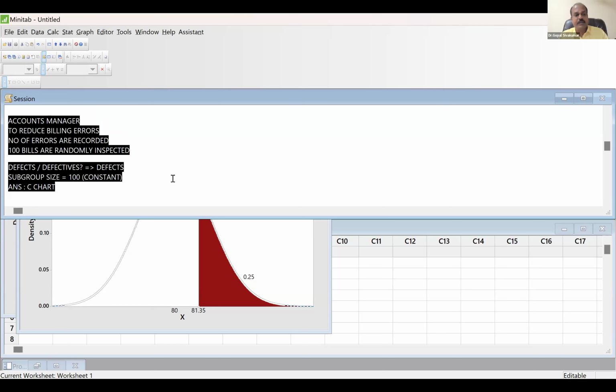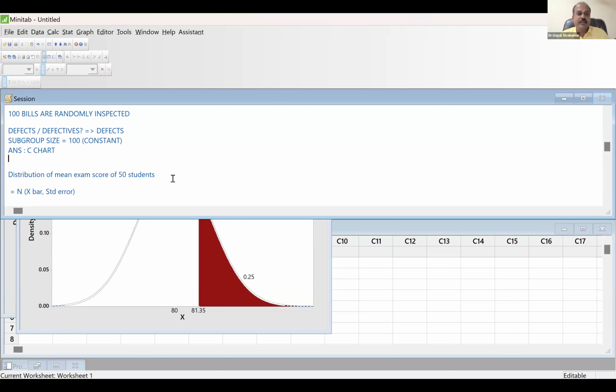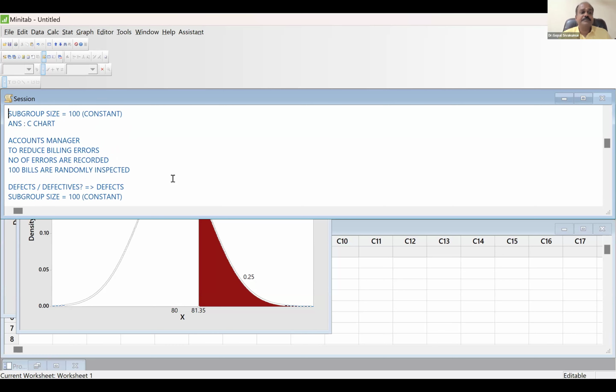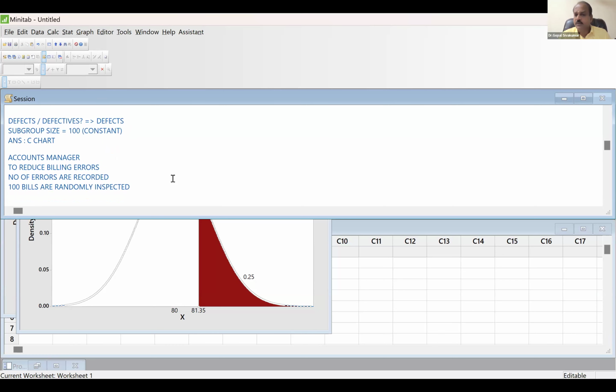Now in another same department, the same accounts manager wants to reduce defective bills now.